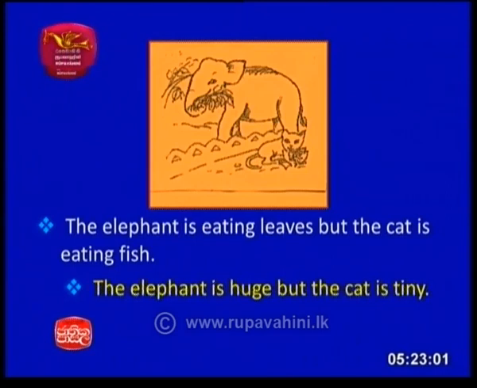The elephant is eating leaves, but the cat is eating fish. The elephant is huge, but the cat is tiny. So here I have used comparison. The elephant is huge and the cat is tiny, and we have used but there because they are two different ideas.